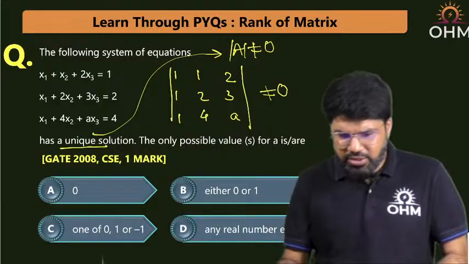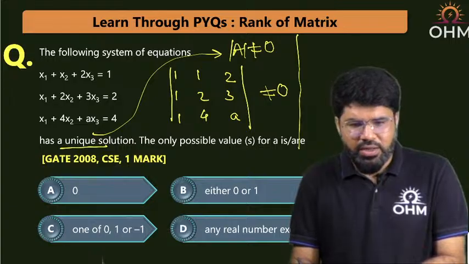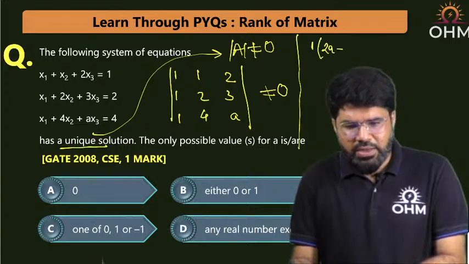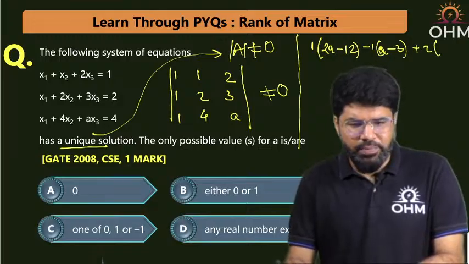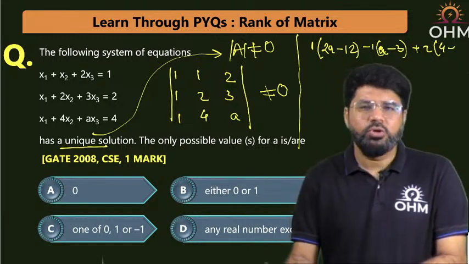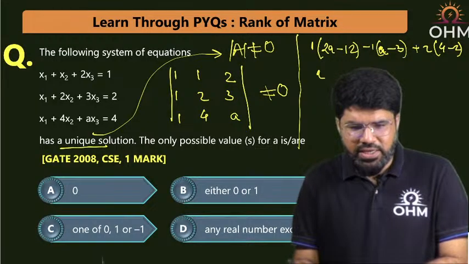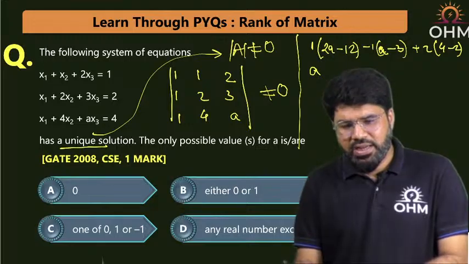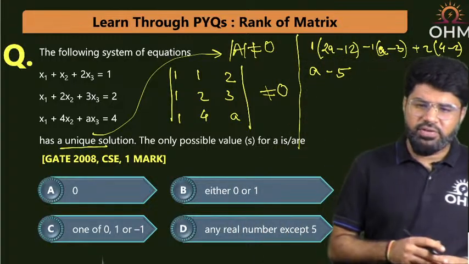If I try to solve this determinant, around the first row, I expand 1 into (2a minus 12), minus of 1 then its minor is (a minus 3), and plus of 2 into (4 minus 2). This should be not equal to 0. So solving it, 2a minus a, what will be left? a. Then minus 12 plus 3 minus 9, and this is plus 4, so minus 5. Then plus 4 again, giving a minus 5.